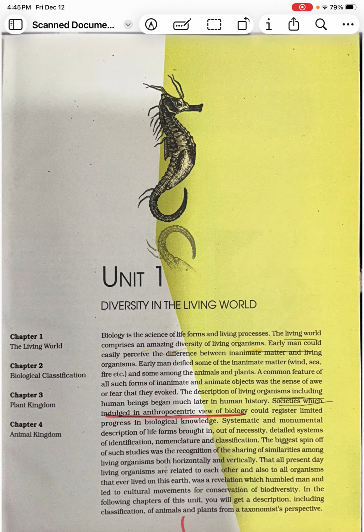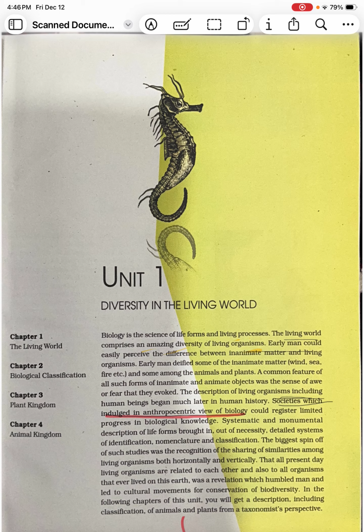A taxonomist is a person who has knowledge in taxonomy, and taxonomy is a branch of biology which deals with the identification, classification and nomenclature of organisms. There are certain rules and principles laid down in taxonomy, and we have to follow these rules to identify, name and classify the organisms.